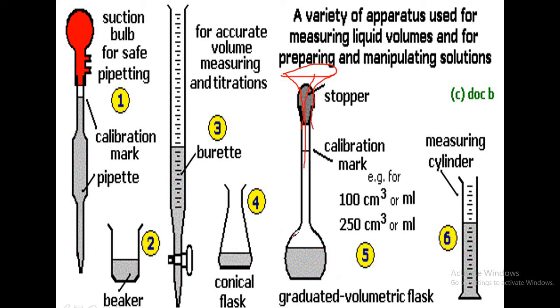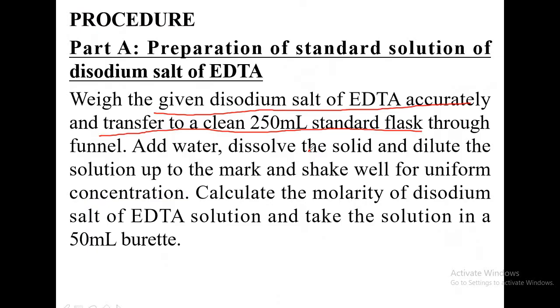Once the dissolution process is complete, not even a single crystal of EDTA is left undissolved. If not, you have to add more water, and the final volume is made up to the mark. So dissolve in the water and then dilute it up to the mark and shake well for uniform concentration.